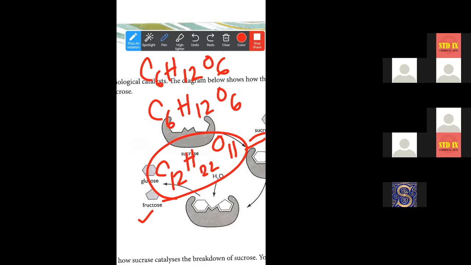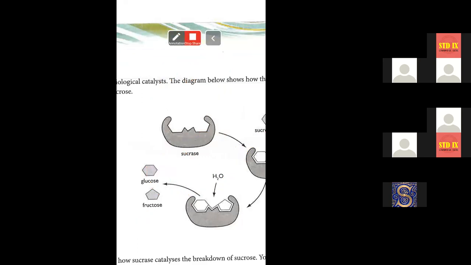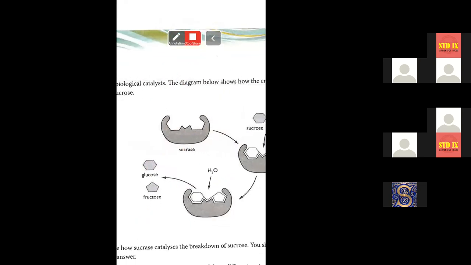Now, none of you asked me, ma'am, why we add water? Why do we need to add water? Because we all know the function of an enzyme is to speed up the reaction. So why do we need to add water for speeding up this reaction? This question didn't come to your mind. Previously you have seen that the enzyme just fits with the substrate and breaks it down. But here, one thing we need to do is add water. Why do we need to add the water?